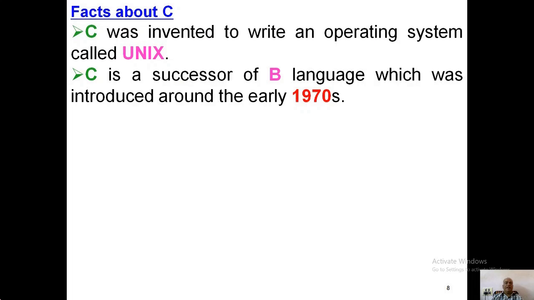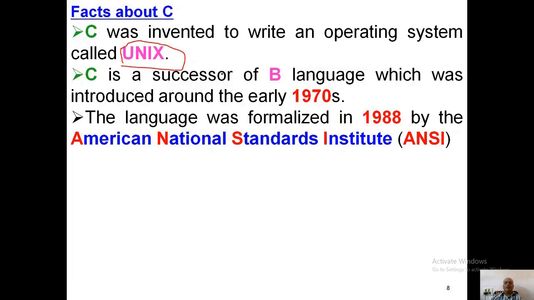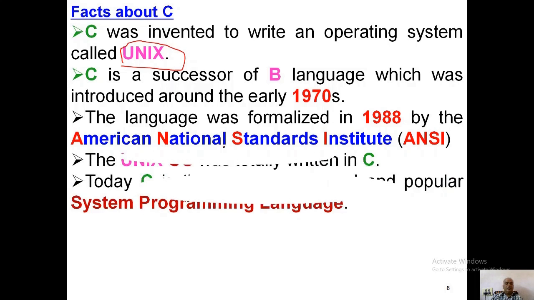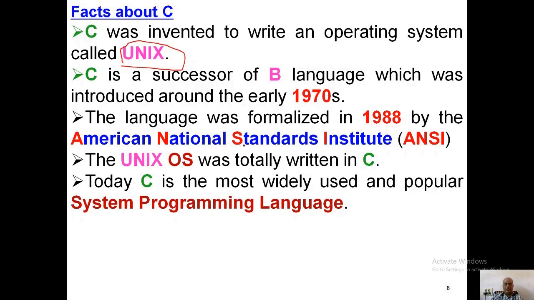The facts about the C language. C was invented to write an operating system called Unix. So the main intention of the development of the C language is to write an operating system called Unix. C is a successor of the B language, which was introduced in 1970, and the language was formalized in 1988 by the standard known as, already we discussed that, ANSI, American National Standards Institute. So here Unix was totally written in the C language.